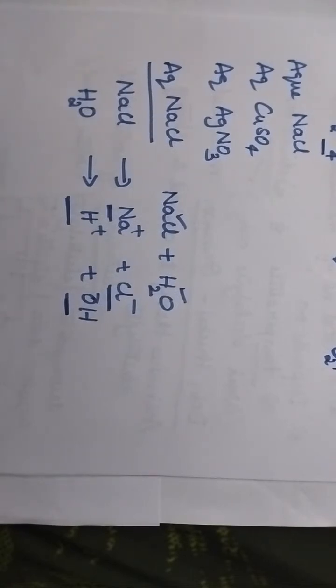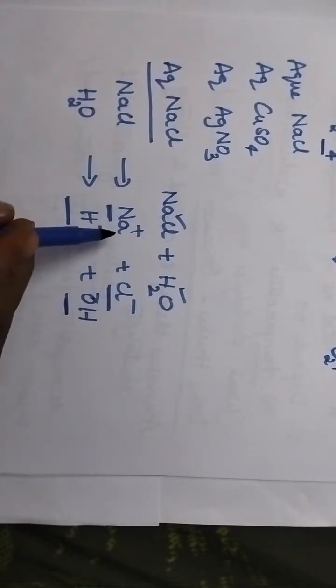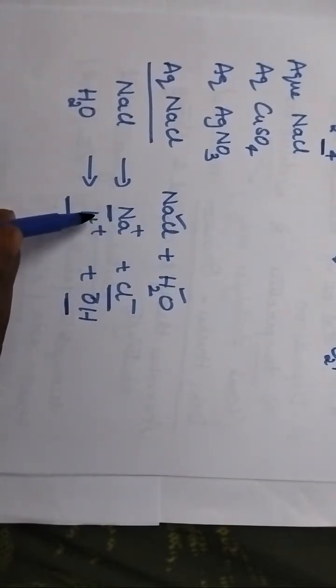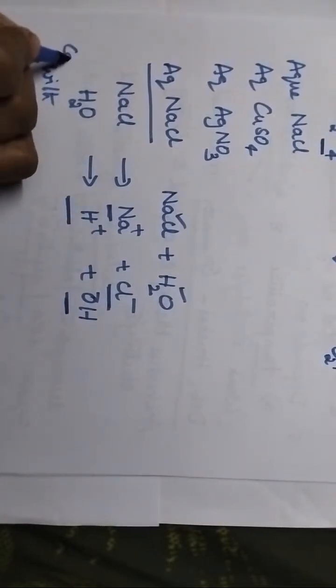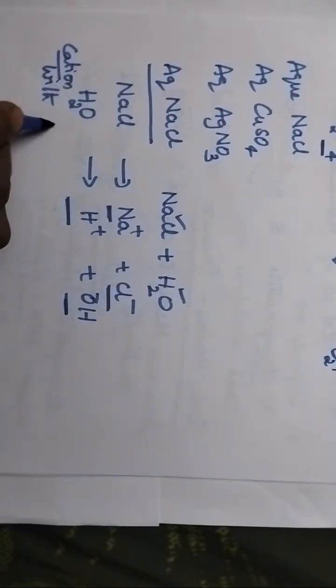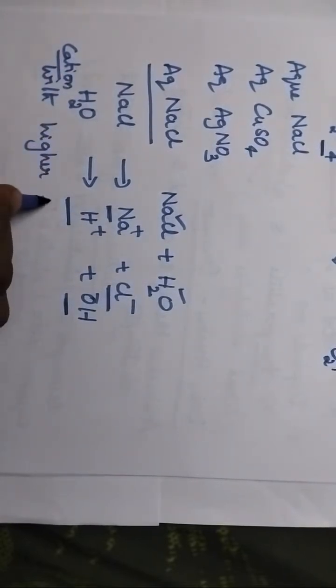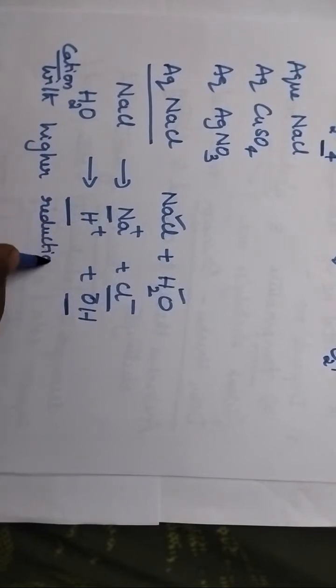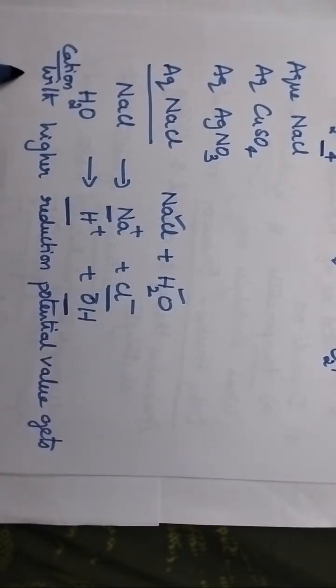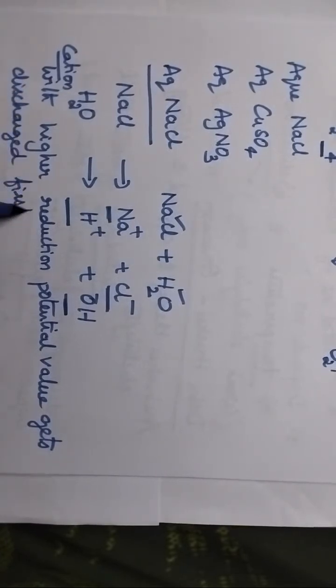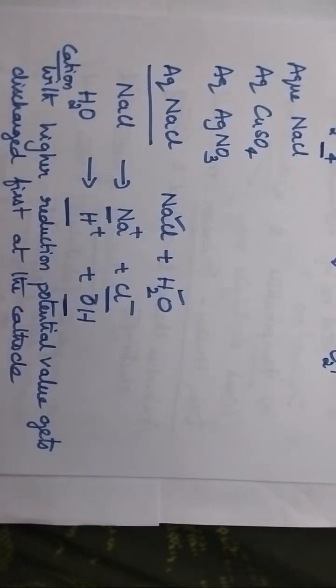Here there is one fundamental principle: whenever two cations are present, the cation with the higher reduction potential value gets discharged first at the cathode. It is the fundamental principle.